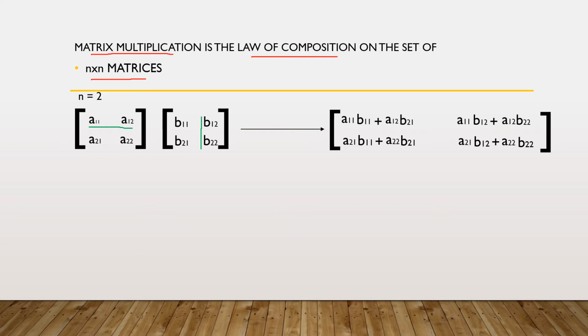Now the next element, A21 B11 plus A22 B21, is obtained from the second row of the first matrix and first column of the second matrix. So A21 into B11 plus A22 into B21.